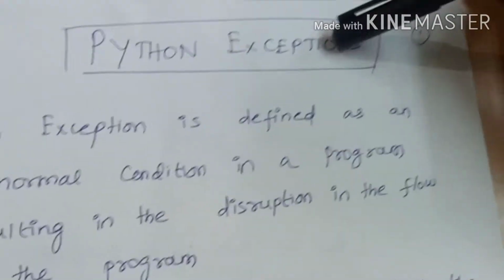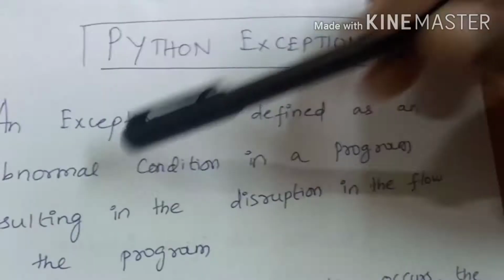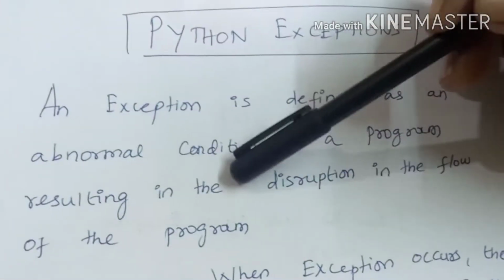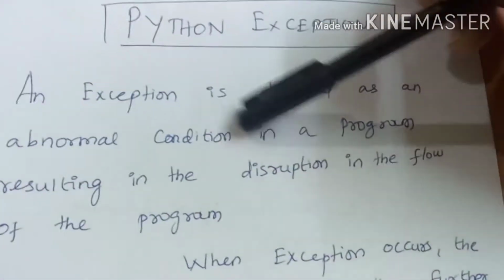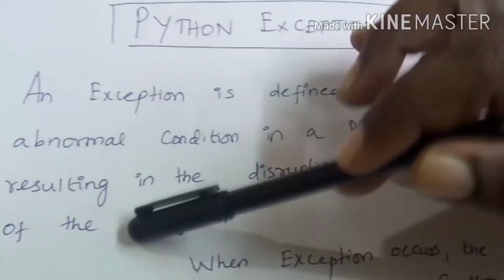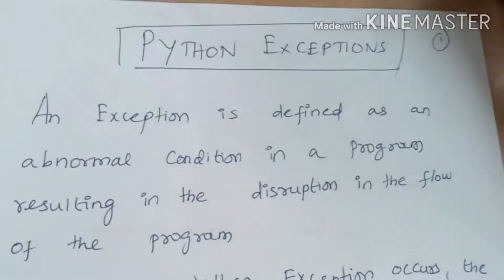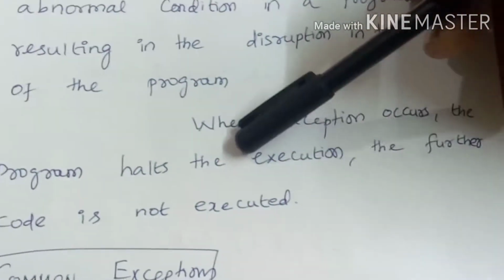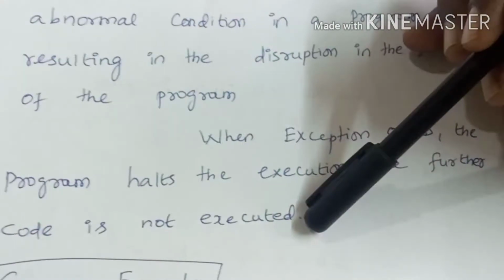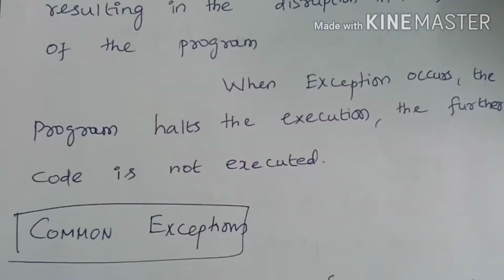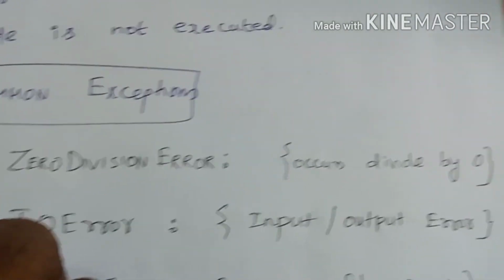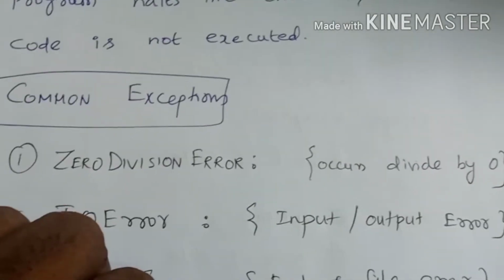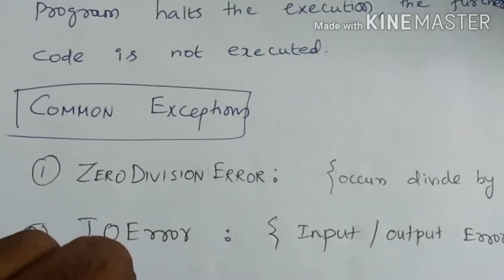So Python exceptions. An exception is defined as an abnormal condition in a program resulting in the disruption in the flow of a program. So what is an exception? It is an abnormal condition that will disrupt the flow of the program, meaning the program will not go in the normal flow. So when an exception occurs, the program halts the execution, and the further code is not executed. Meaning when there is an exception, the program will stop running the current part of the code and it will stop further executing. So this is the definition for exception.